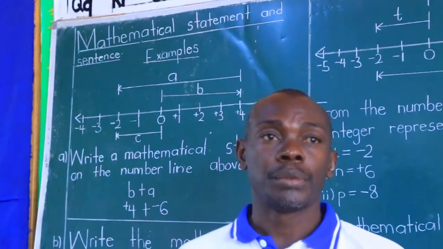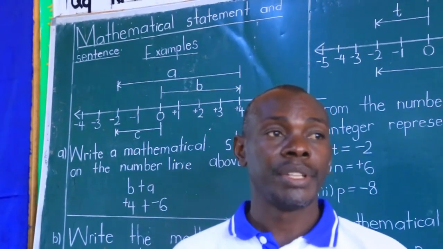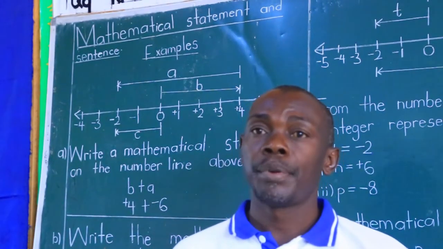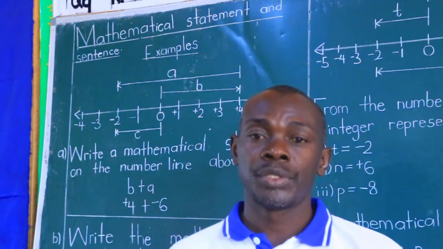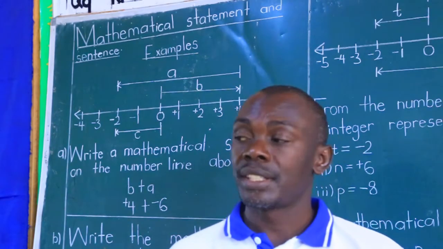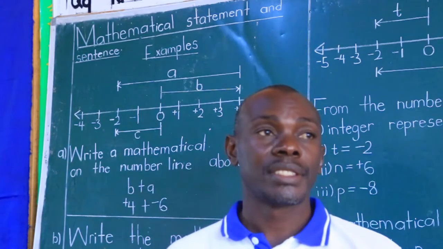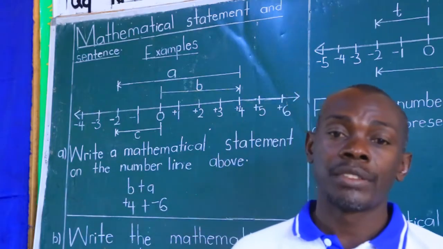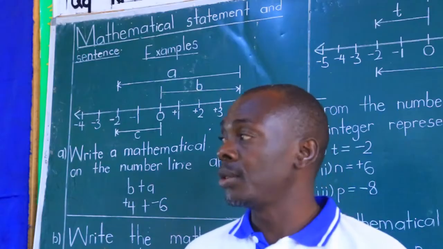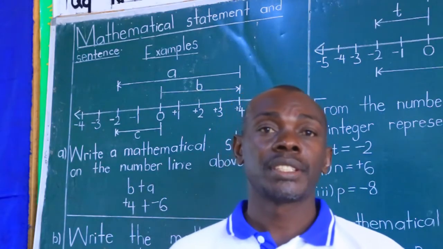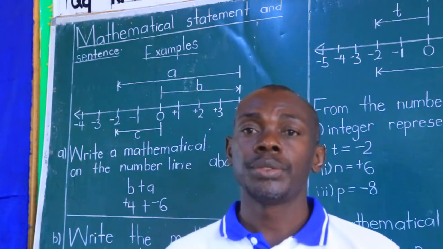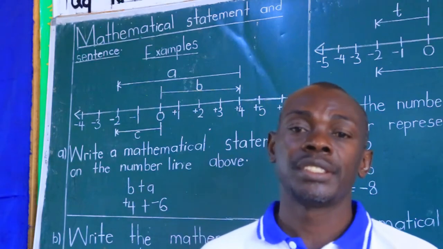For example, for the mathematical statement, you can say positive 6 plus positive 2. That is a statement. Whereas a mathematical sentence brings out the result, therefore it involves equals. You say positive 6 plus positive 2 equals positive 8.